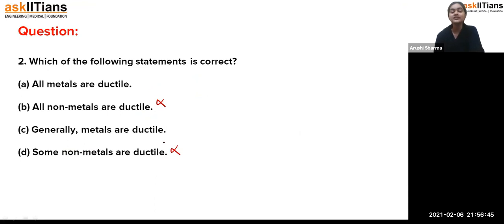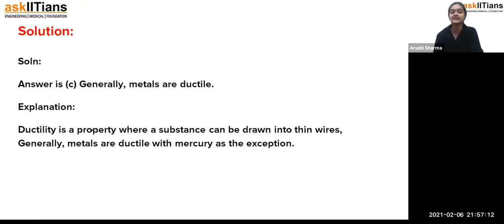But now the difference comes here: whether all metals are ductile or generally metals are ductile. Students, sodium and potassium are very soft in nature and very reactive, so we can't beat them into sheets. So yes, metals are ductile, but not all metals are. Generally this statement is correct, that metals are ductile. So yes, this answer is correct.